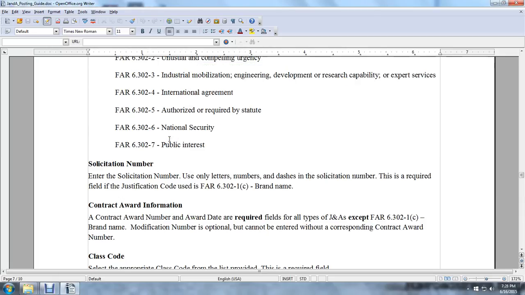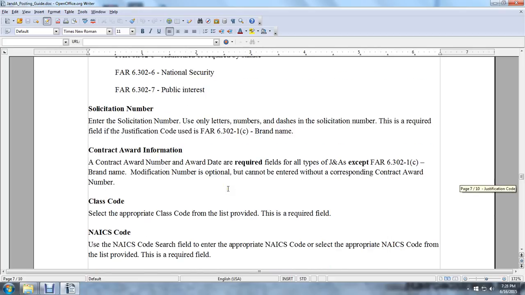Solicitation number. Enter the solicitation number. Use only letters, numbers, and dashes in the solicitation number if this is required. If the justification code is FAR 6.302-1(c) brand name.